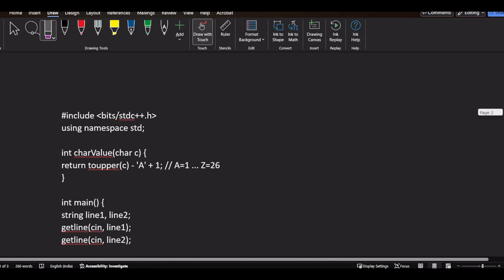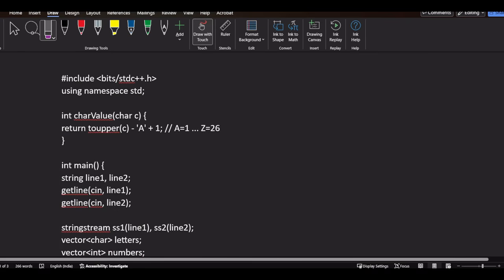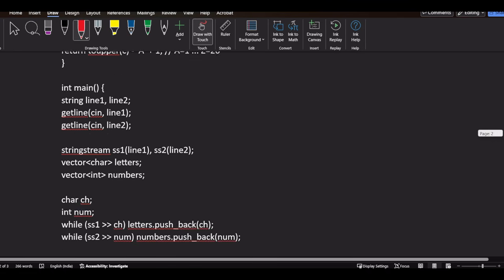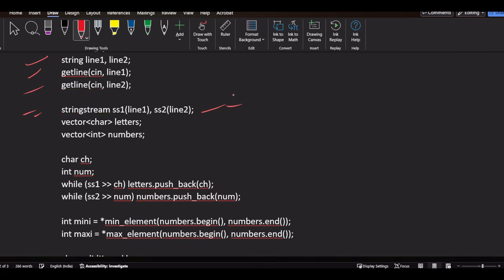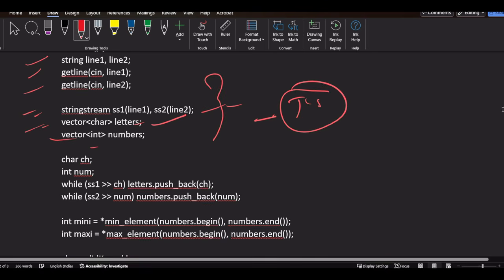Now if you look at the code, first we will take the input, the first line and second line. Then we will use string stream, and from that string stream we will push all the letters into our letters array. So all the characters will be stored in the letters array, and all the numbers we will store in a vector array. That's how you need to take input in TCS also, because you already know that they provide the input in different formats.